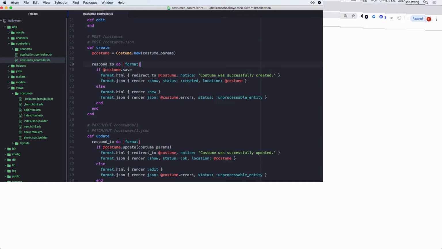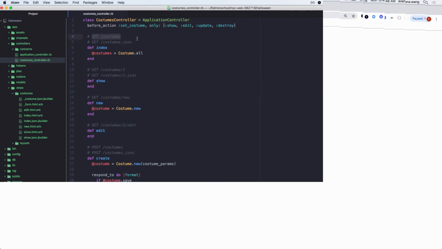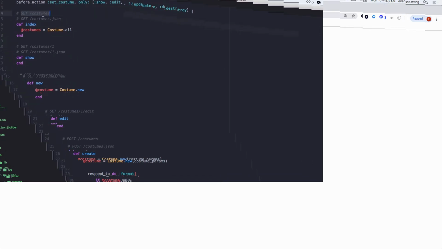Okay, so this is just a validation, because look, it says if it gets saved, render it, else save the errors and flashes. This is pretty standard validation handling and error messages, right? But what do we see here that we normally don't see? Get to costumes, or get to costumes.json, right? What is that?